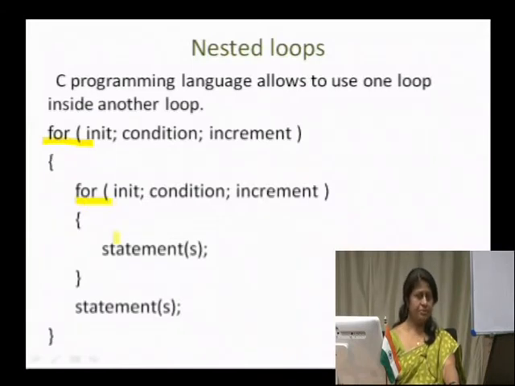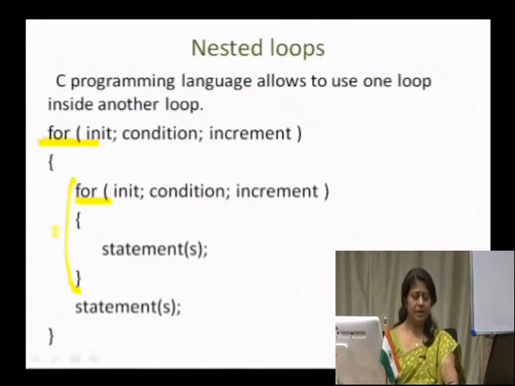At any point of time, if we have such nested loop structures, the outer loop is executed first, and then when it gets into the inner loop body or structure, the entire inner loop execution will be completed, and then it gets to the outer loop body. So, this is a notation where we are seeing a nested for loop.